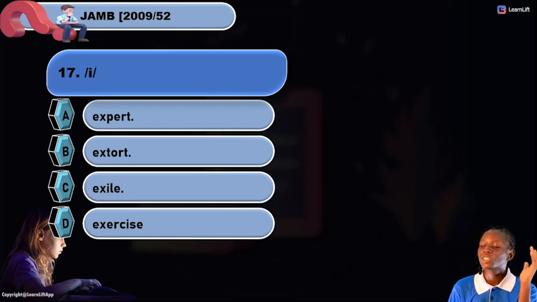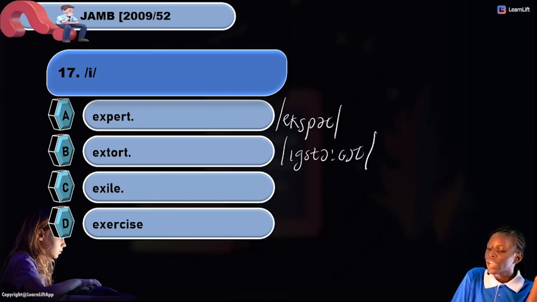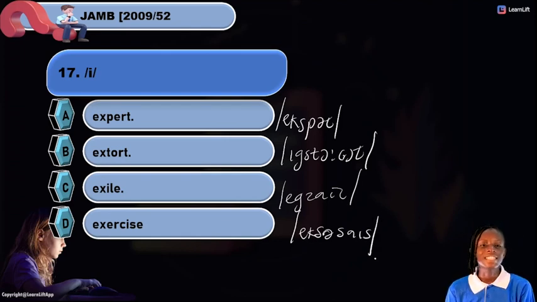Now our expert to be expert. We have our extort to be extort. Okay, we have our exile. We have our exercise. Okay, now this is it. What then is our answer?